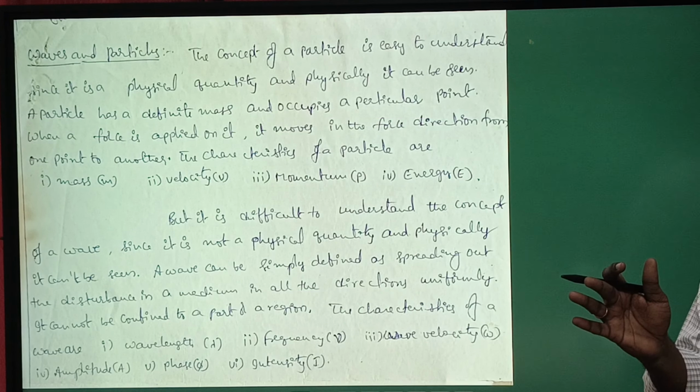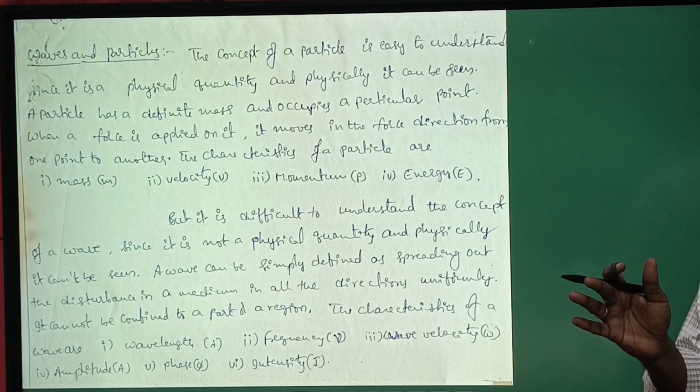The characteristics of the wave can be explained as: the first one is wavelength, represented with the letter lambda, frequency nu, wave velocity omega, amplitude A, phase phi and intensity I. These are the characteristics of a wave.